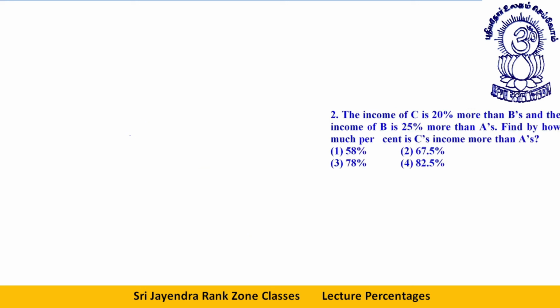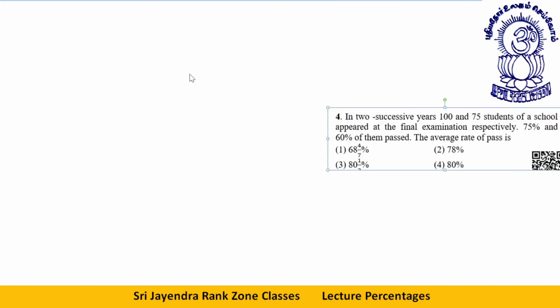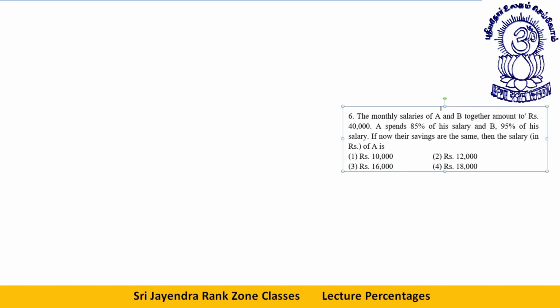So students, let's discuss the last type now. The monthly salaries of A and B together amount to rupees 40,000.